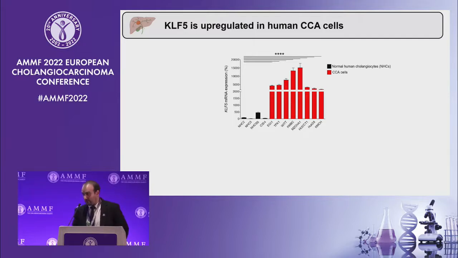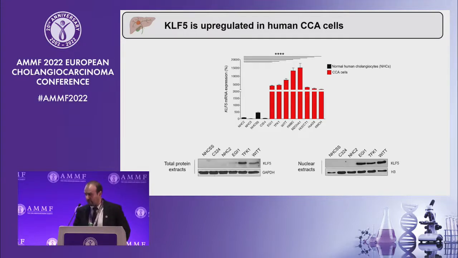And this happened not only at the mRNA level, but also when we measured the protein levels of KLF5 in 3 cholangiocarcinoma cell lines, both at the total protein extracts and also in the nucleus, we were able to observe that KLF5 is markedly upregulated in human cholangiocarcinoma cells when compared with normal human cholangiocytes.